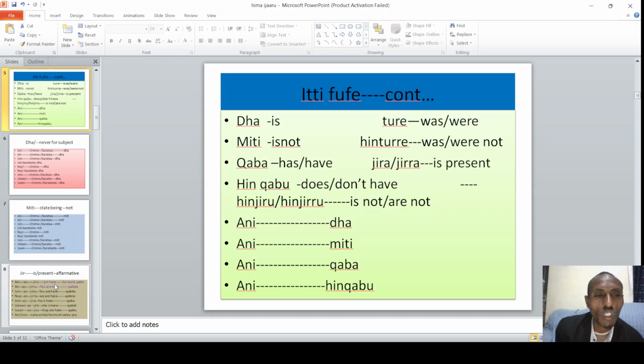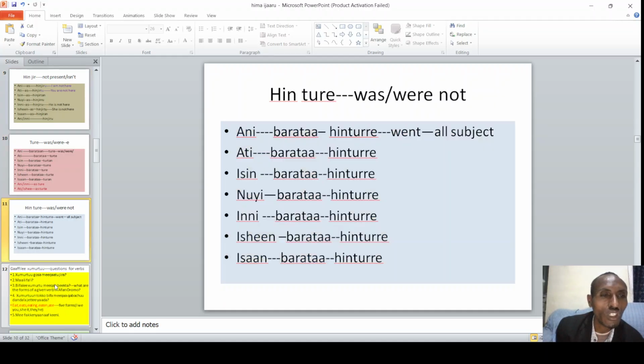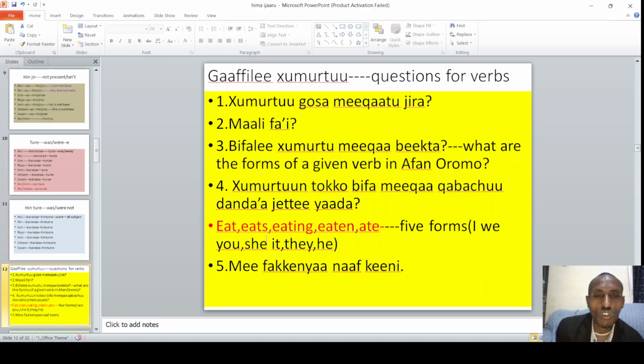A given verb may have many forms, unlike English, which may have five. For example, take this one: eats, eating, eaten, ate. So one, two, three, four, five. There are five forms of this verb.